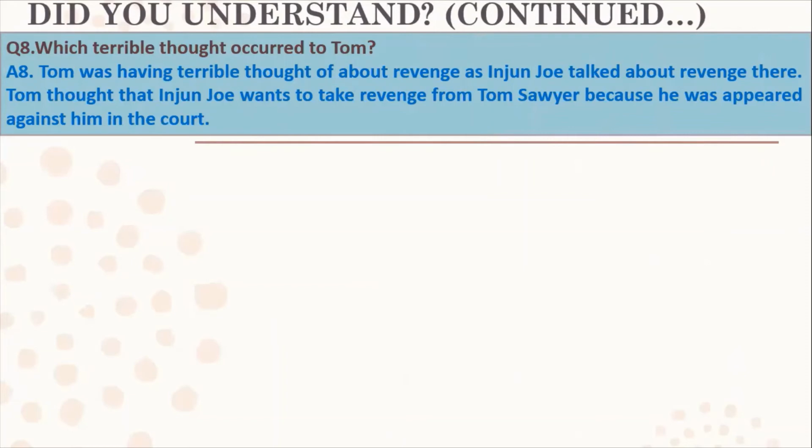Actually, Injun Joe told the Spaniard about the revenge. Tom had appeared in court and said that Injun Joe killed Dr. Robinson, so he was worried.